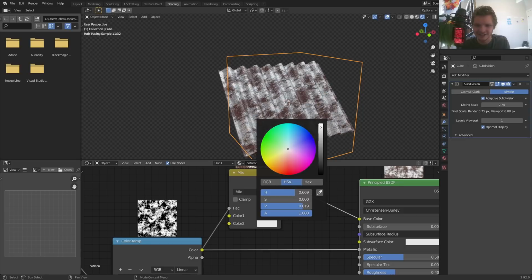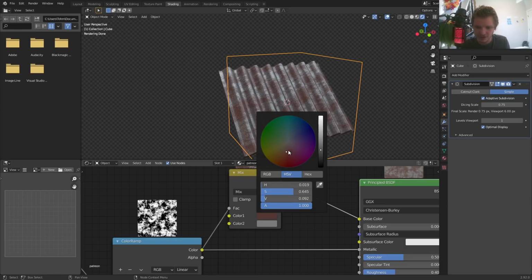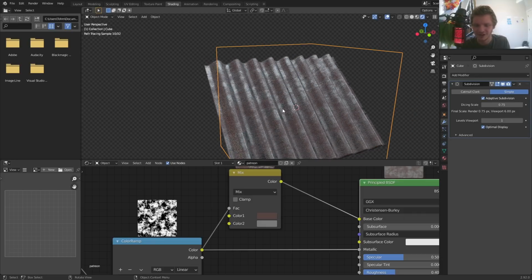I'm just going to make it some shade of gray, depending on how worn you want this metal to be. So something like this. And now let's go back and play with the rust color. Should it be a little less saturated? Yeah, this just makes it feel more... You know what? Actually, so far, I like this result better than the one I made originally. It looks cool. This is a good start.